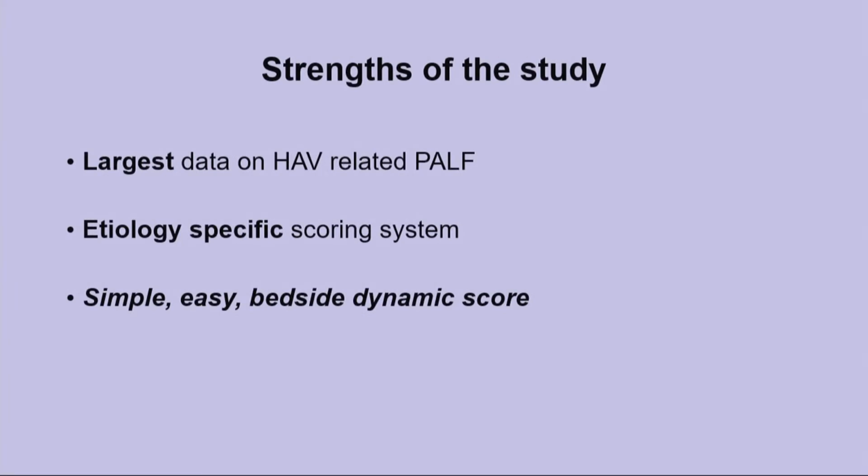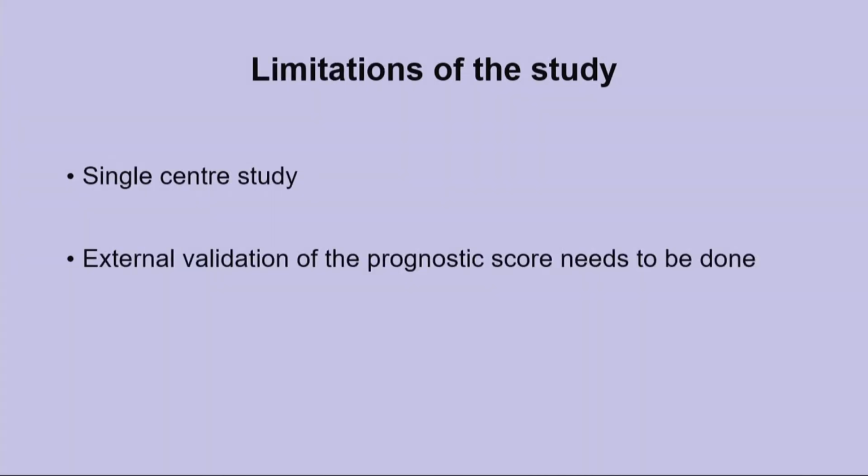The strength of our study was that this was the largest etiology-specific data on hepatitis A-related pediatric acute liver failure. For the first time, we have developed an etiology-specific prognostic model in hepatitis A-related pediatric acute liver failure. However, this study was from a single center, and we wish to externally validate our data soon.